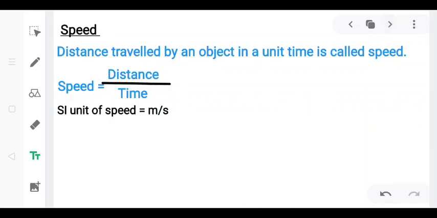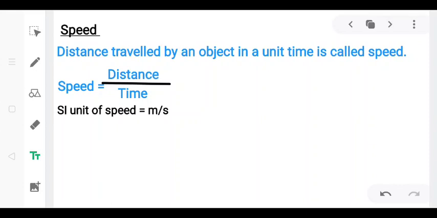Now there is speed. So what is speed? Speed is the distance traveled by an object in a unit time. Here is the formula: speed equals distance divided by time, and the SI unit of speed is meter per second. Speed gives the idea of how fast or slow an object is moving.